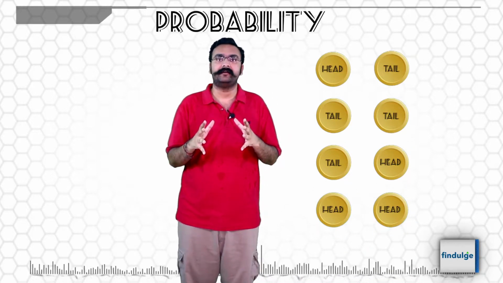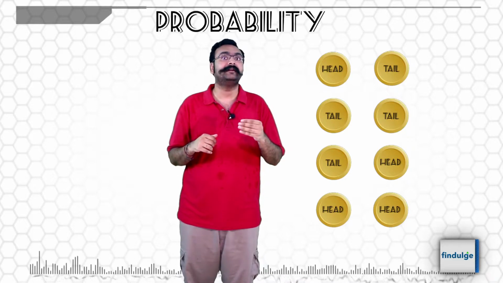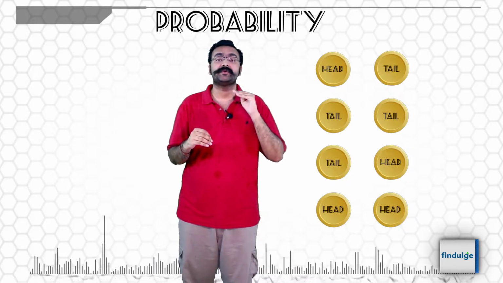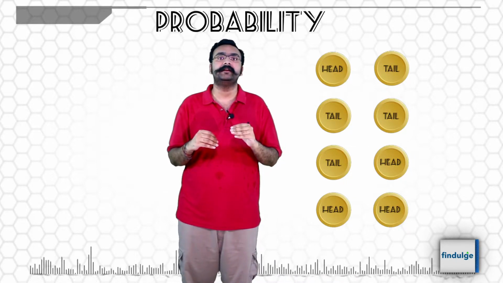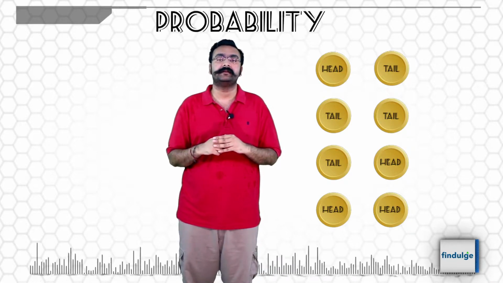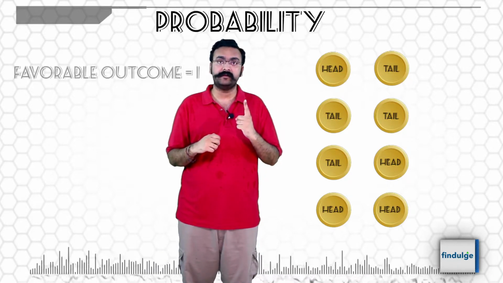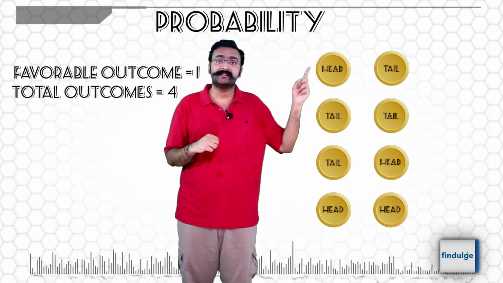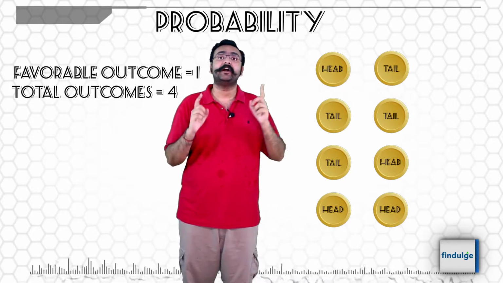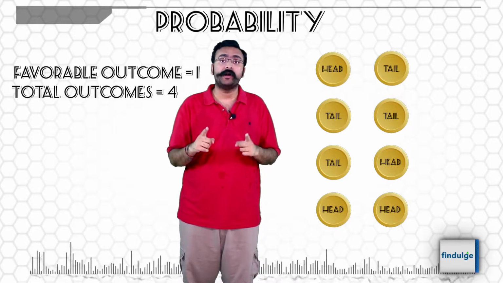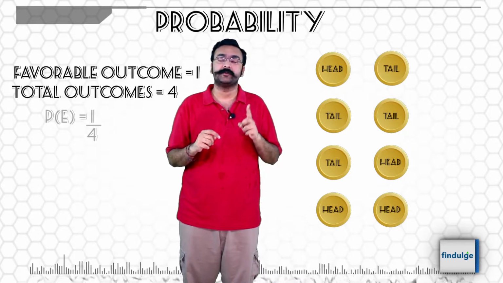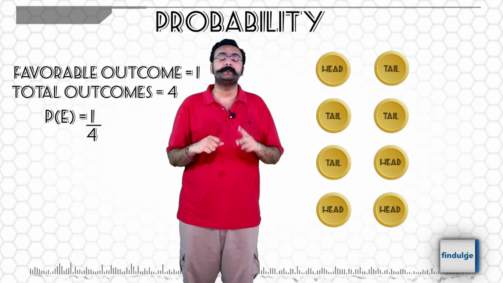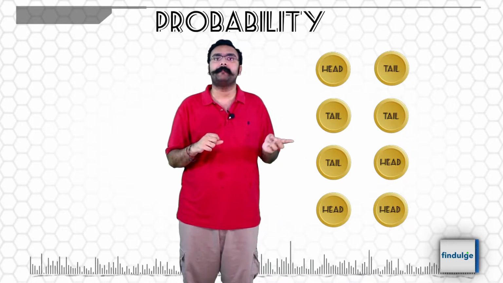In this way, we can see that the probabilities will change based on what you are asked. So if someone says, what is the probability of getting both tails? Number of favorable outcomes, 1. Total number of outcomes is 4, not 3, because tail head and head tail are two different events. The order of it does matter in this case. So probability of two tails, 1 by 4. Probability of two heads, also 1 by 4.